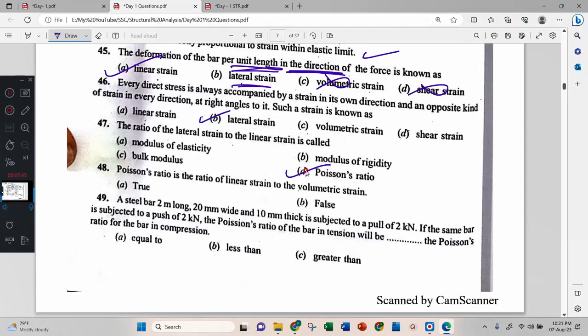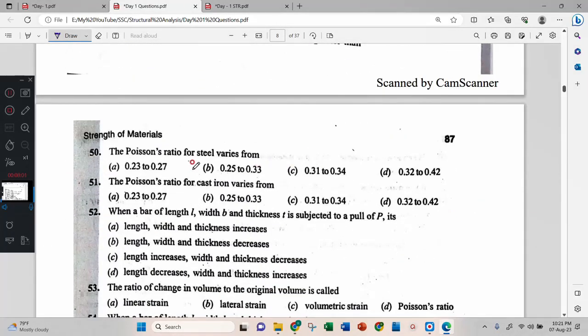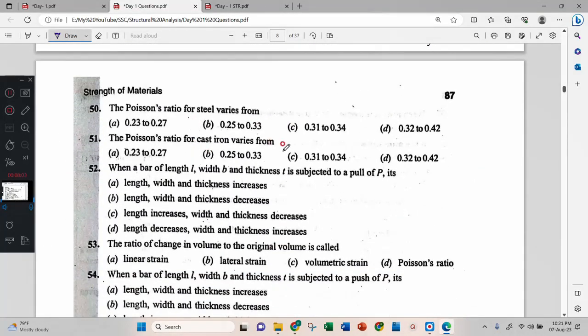Poisson's ratio is the ratio of linear strain to the volumetric strain. False. Okay. This problem we can do. Poisson's ratio of the steel material varies from 0.23, 0.27. This is also not there. 0.23, correct.